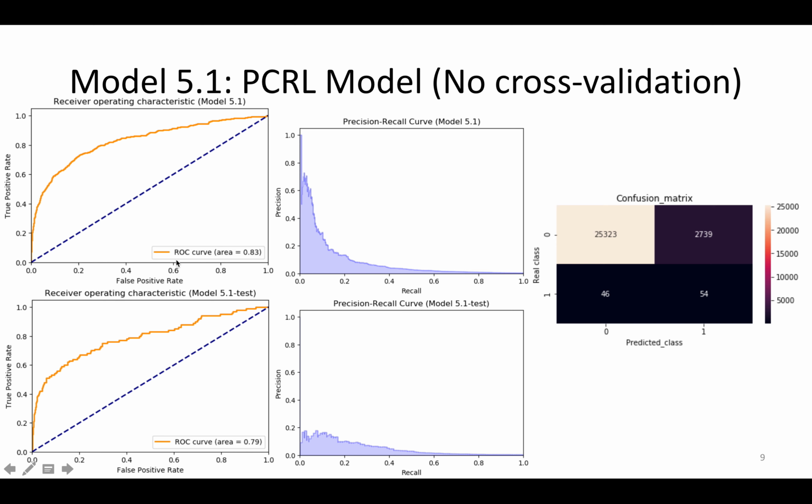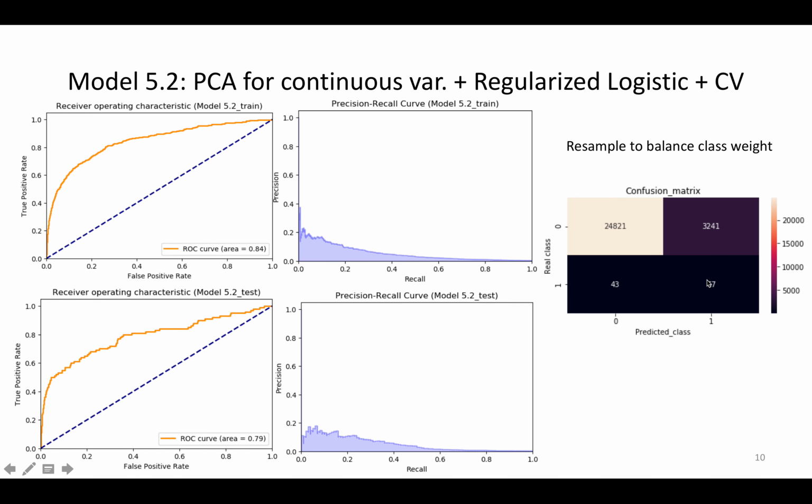The upper row is the ROC curve and precision-recall curve for the training set. The bottom row is for the test set. From the confusion matrix, only half of the go-arounds are detected. The second model applies PCA only to continuous variables and uses an ad hoc method for categorical variables.